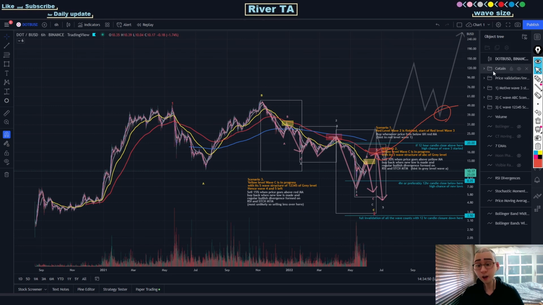But I would invalidate this whole idea of red level wave 3 still being left to play if the price action of Polkadot managed to break below $3.50. So that's it for today's video.